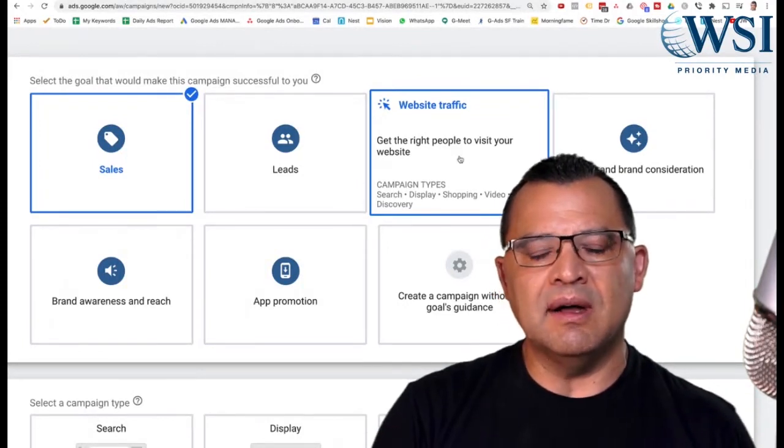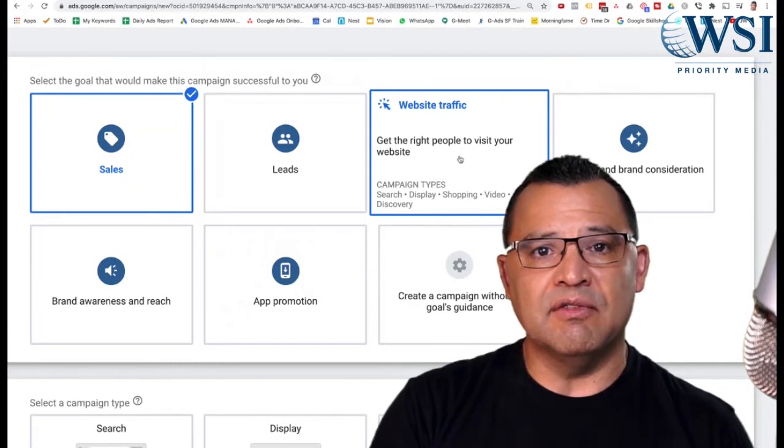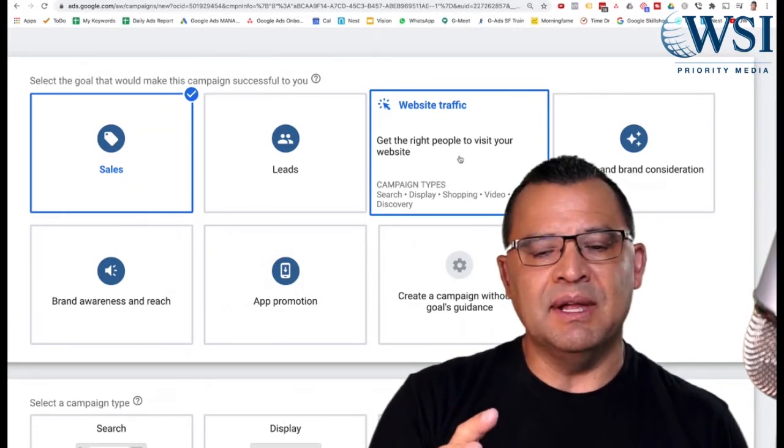If you go to my blog, I created a really great article on websites that convert. As a matter of fact, we have a template that we're coming up with.